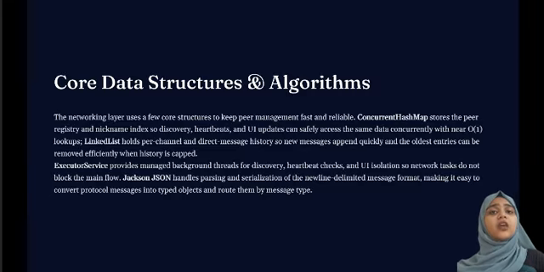For chat history, we use a linked list. This lets us append new messages in Big O of 1 and efficiently remove the oldest messages when our 200 message history cap is reached. We use ExecutorService to manage our background threads and Jackson for parsing our JSON protocol.